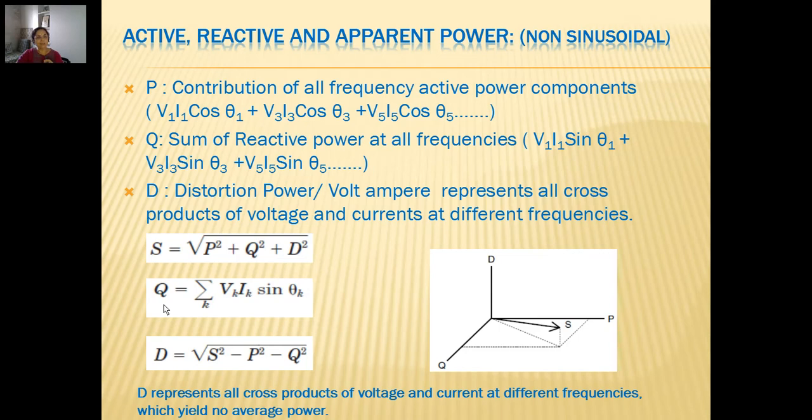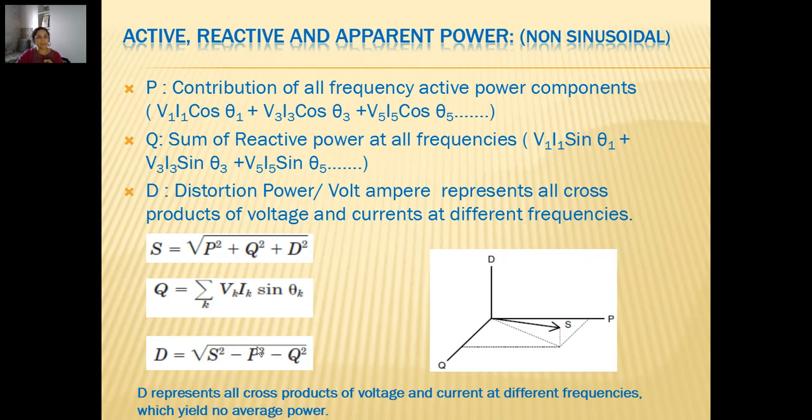Now by definition, when we calculate Q, it is the sum of, we have already seen, sum of all V into I into sin theta k, where k takes different values, like this summation. And now distortion power can be calculated indirectly as under root S square minus P square minus Q square. Now S is the apparent power which is available from the input source.